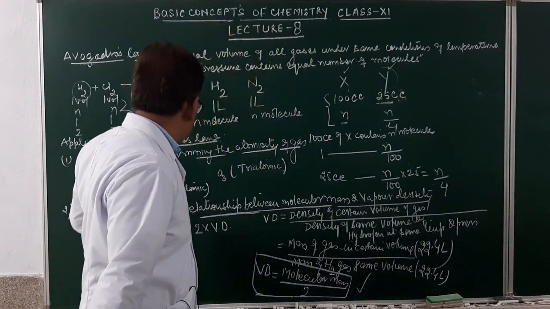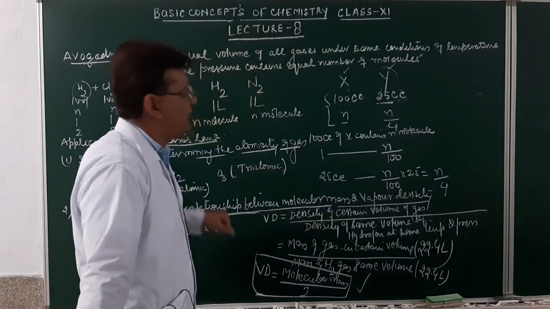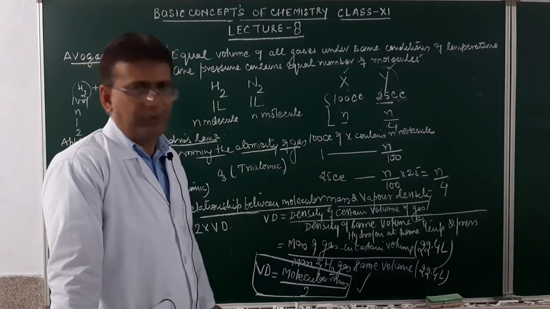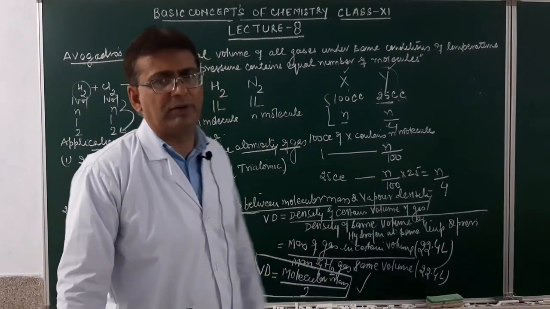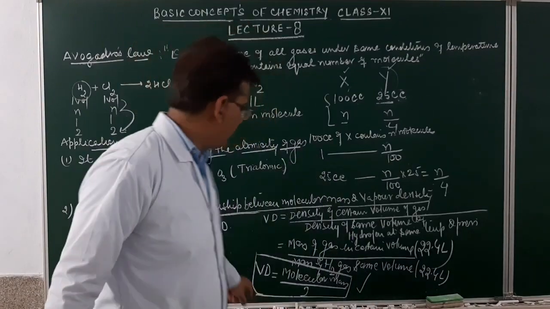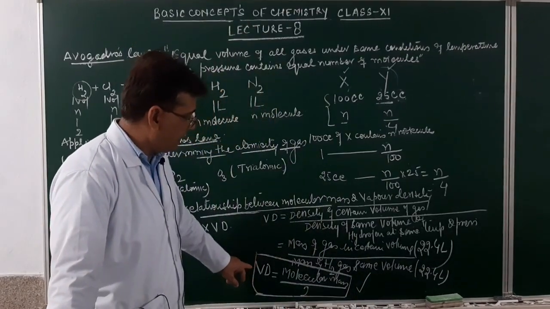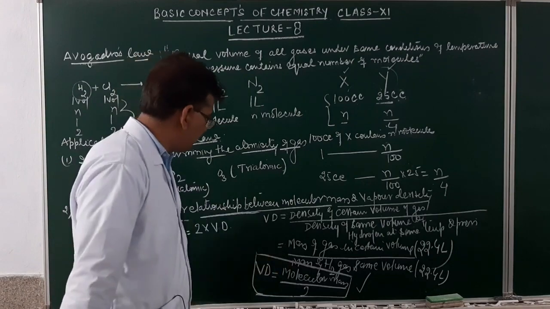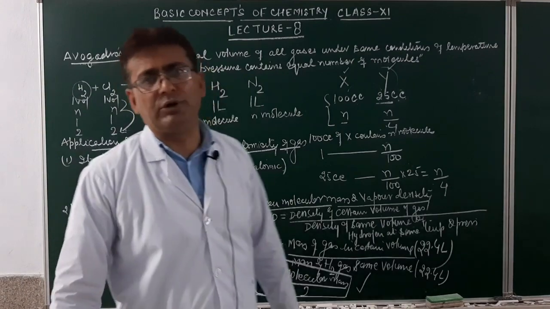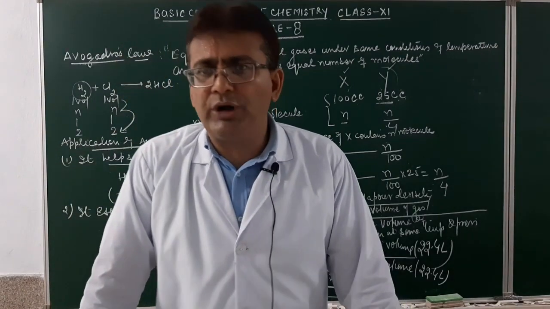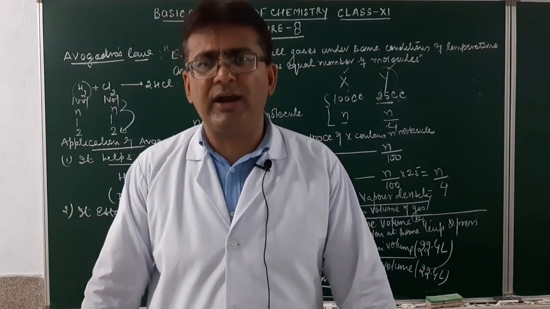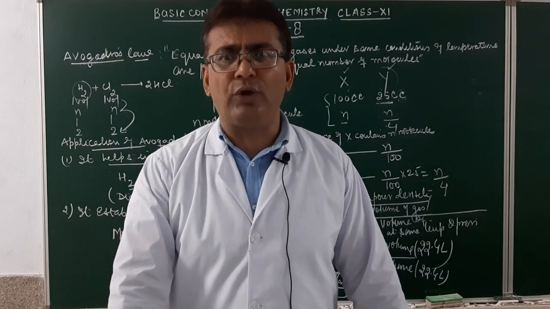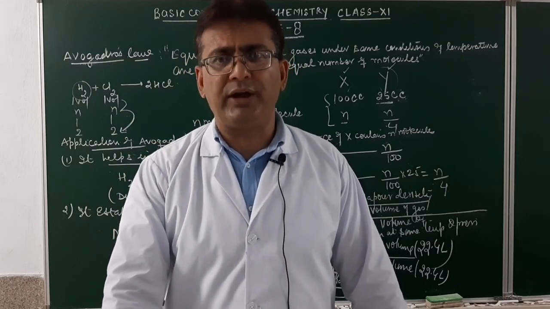It helps in determining the atomicity of a gas. Fine. It helps in establishing the relationship between the molecular mass and the vapor density. And what relationship is obtained? Vapor density will be equal to molecular mass divided by 2, or molecular mass will be equal to 2 into vapor density. What is vapor density? It is the ratio of the density of a certain volume of a gas to the density of same volume of hydrogen at same temperature and pressure.